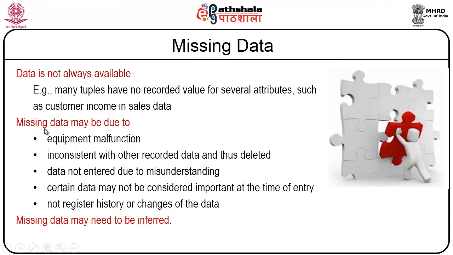Some of the missing data may be due to equipment malfunction. Sometimes there would have been a malfunction in the equipment, which might lead to unnecessary loss of some of the data. Data may be inconsistent with other recorded data and thus deleted. So there might be inconsistencies with the other data, and because of that some of the data would have been deleted. Data may not be entered due to misunderstanding. Certain data may not be considered important at the time of entry.